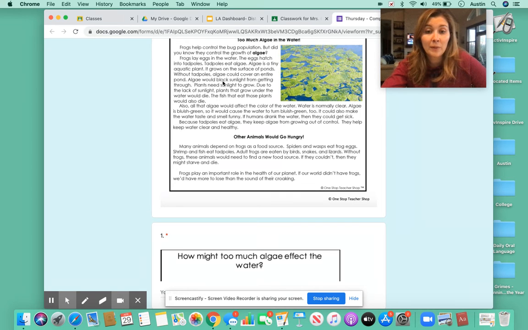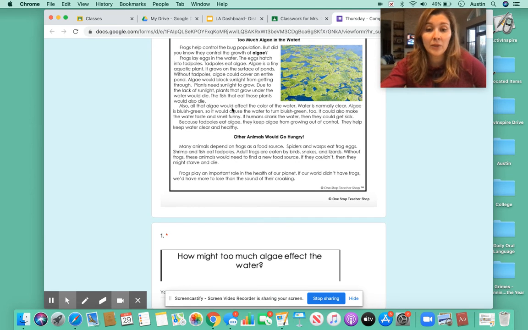Now, algae would block sunlight from getting through. Plants need sunlight to grow. Due to the lack of sunlight, plants that grow under the water would die. The fish that eat those plants would also die. Whoa. So there's a lot of ways that too much algae would affect the water, because let's read on.